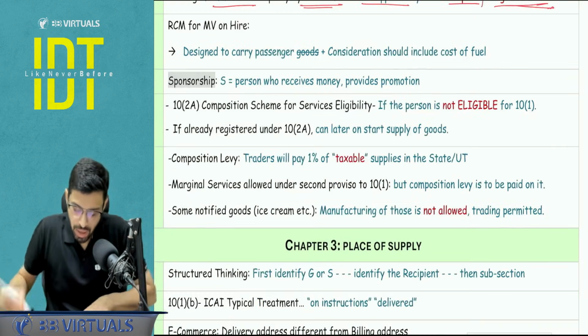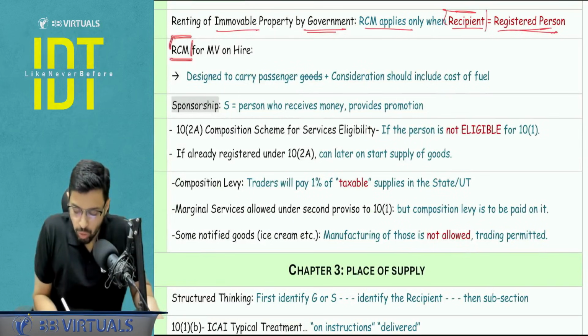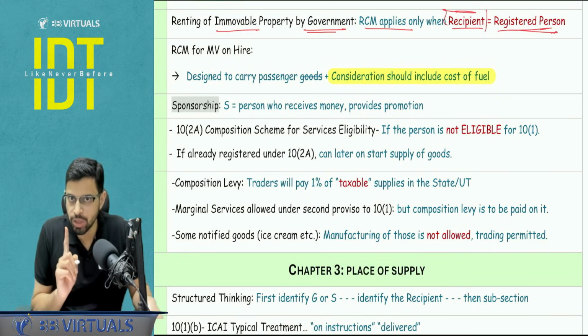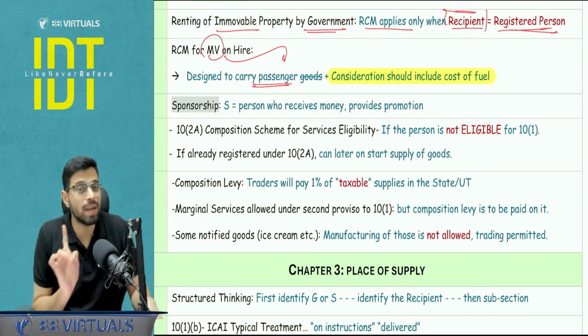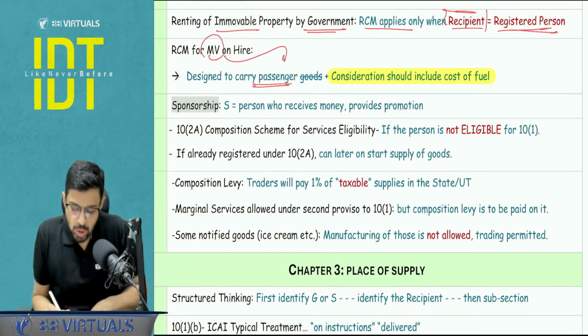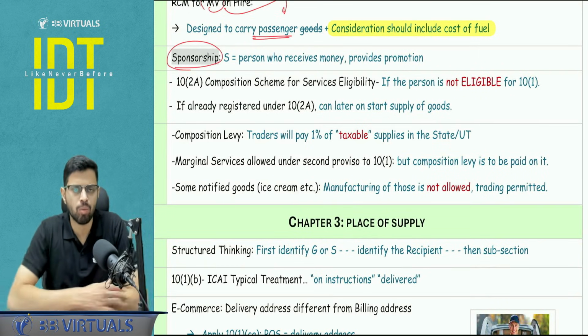Yes, okay. Now there is one entry with respect to the RCM for motor vehicle on hire. Two points to be noted. One, the question will state the condition that consideration should be including the cost of the fuel. Okay. And second, this motor vehicle that I'm talking about, it is the one which is designed to carry passengers, not goods.